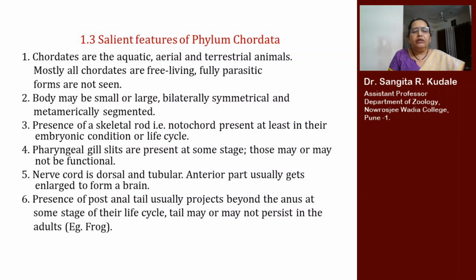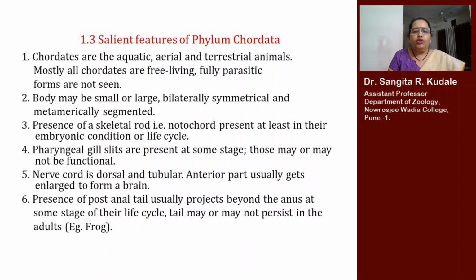Body may be small or large, bilaterally symmetrical, and metamerically segmented. Presence of a skeletal rod, that is notochord, is present at least in their embryonic condition or at some stage of their life cycle. Pharyngeal gill slits are present at some stage. Those may or may not be functional.